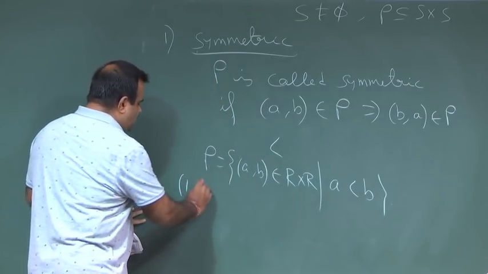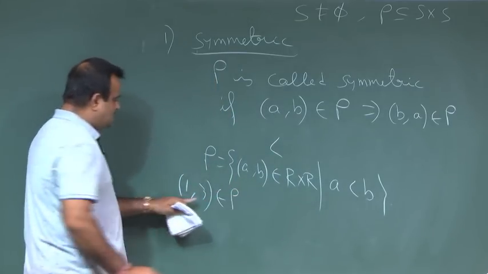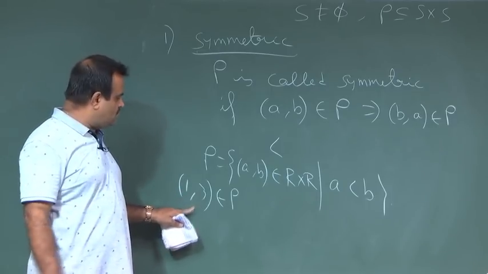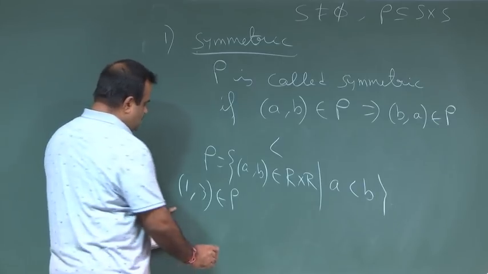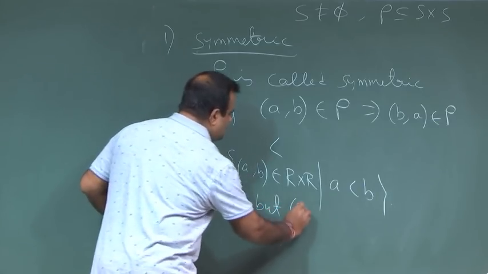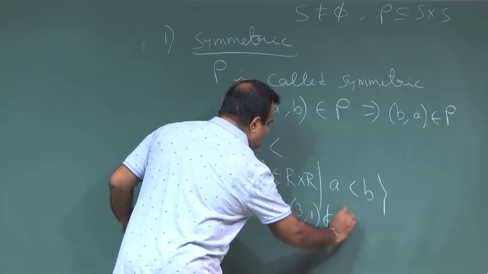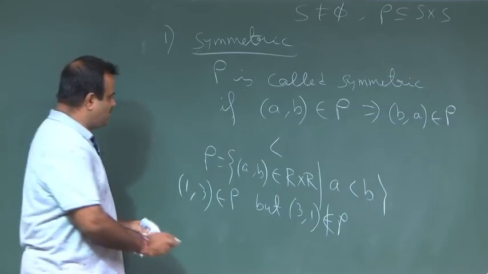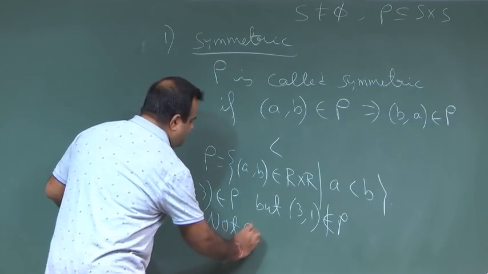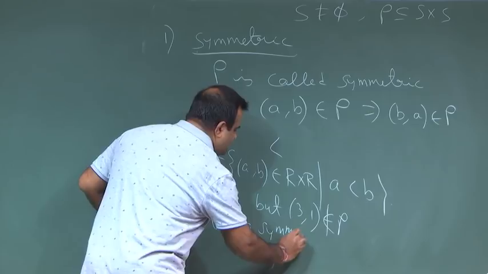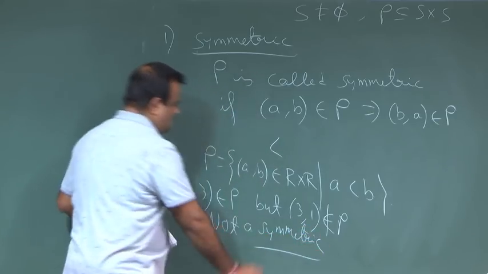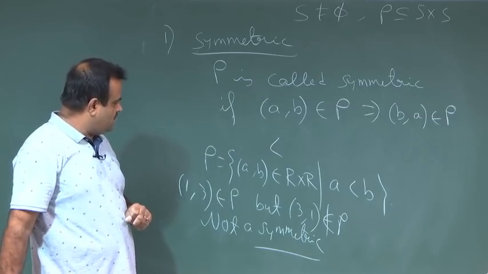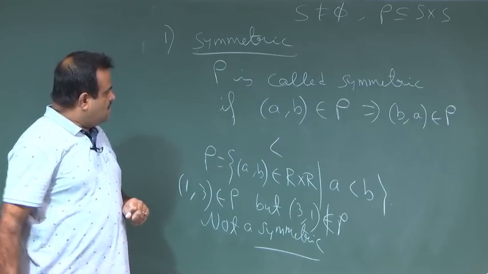So, that means (1, 3) belongs to this rho, because 1 is less than 3, but (1, 3) belongs to rho does not imply (3, 1) belongs to rho, because 3 is not less than 1. So, (3, 1) does not belong to rho. So, this is not satisfying the symmetric property. So, this is not a symmetric relation.